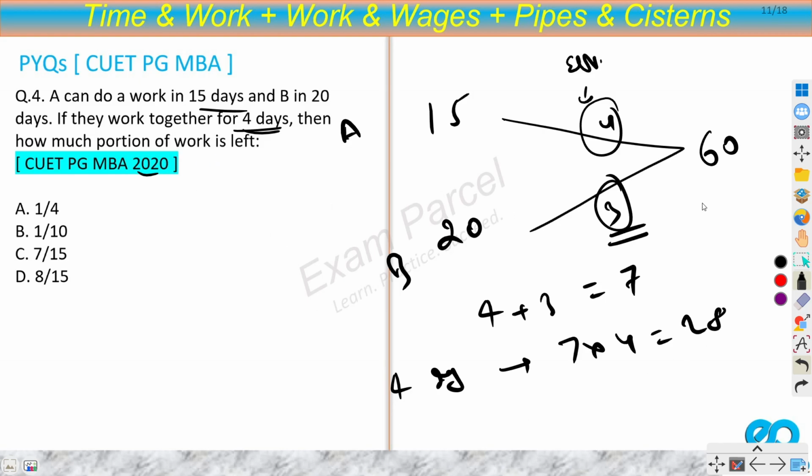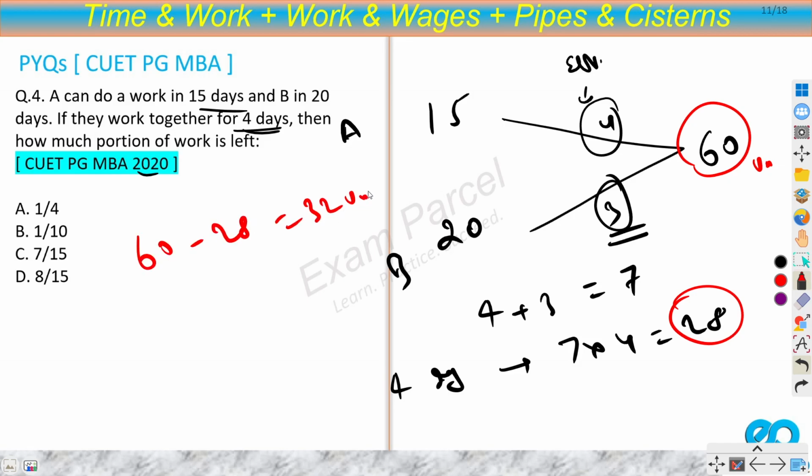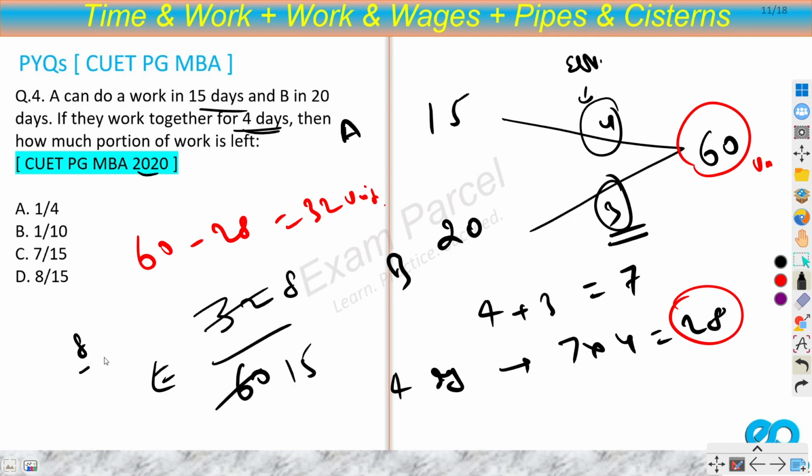So how much portion of work is left? Total work is 60 units and 28 units are done. So what is left? 60 minus 28, that is 32 units. Okay. So what is the fraction? The fraction is 32 by 60. Dividing by 4, 15, 8, so we will get 8 by 15. D option, right? So this is a very easy question. Once you take the LCM, this becomes a very easy one.